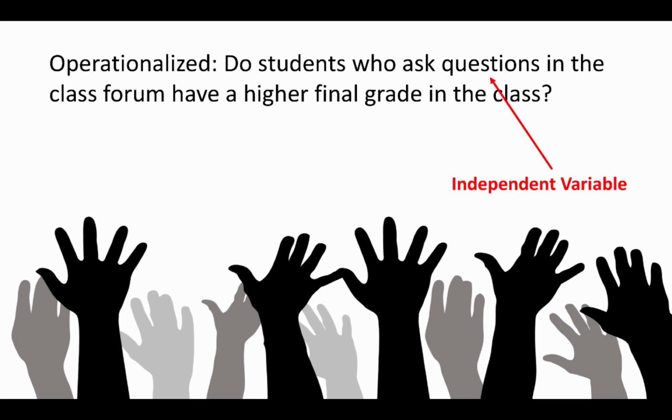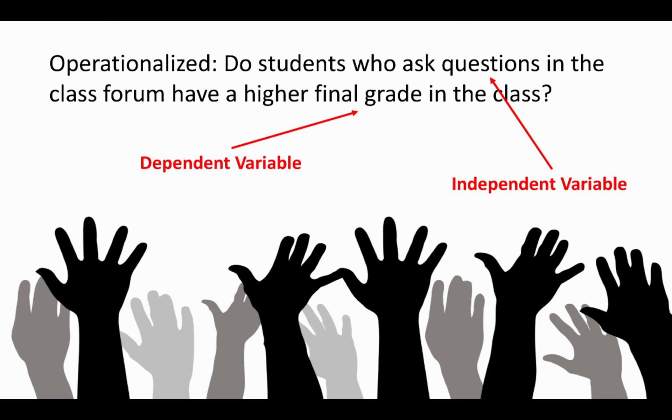The independent variable, in this case who asks questions, is something that predicts the outcome. So it's the input, and we're going to analyze how that varies to predict something. In this case, the final grade. These are sometimes called predictors. They're the independent variables, and they're the things that we think may be related to the outcome. Sometimes we think that they cause it, but it doesn't necessarily have to be a causal relationship. It could just be that there's a connection.